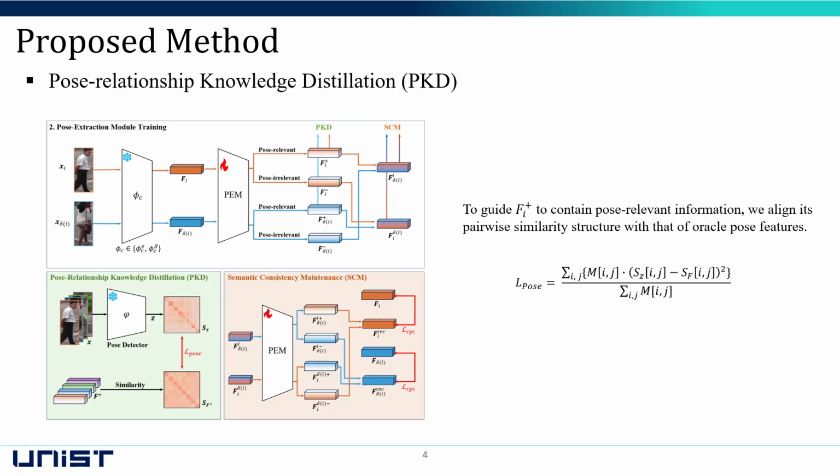Then we explain the second stage, which is the core of our method. The first component is PKD. In this stage, we separate pose-relevant and pose-irrelevant features from the original feature. To achieve this, we guide the pose-relevant feature to align with features extracted from a pre-trained pose detector. Since their feature spaces are different, we match their relationships instead of feature values. This improves the disentanglement capability of the pose extraction module.